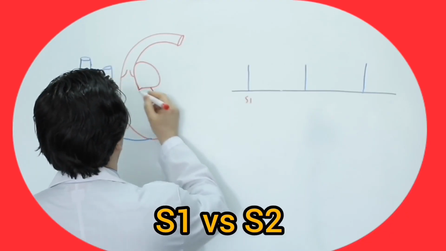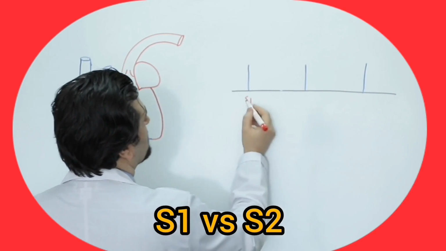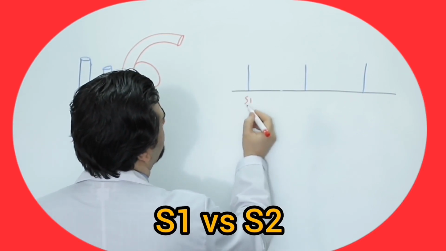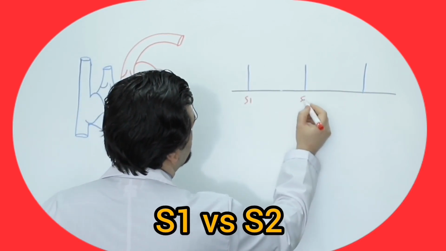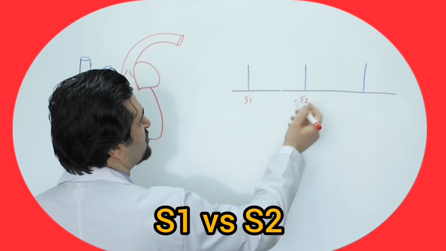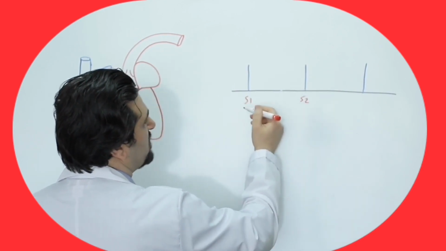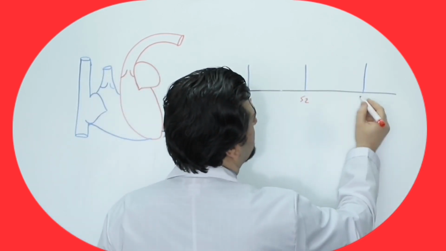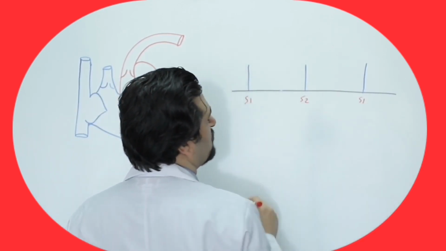S1 occurs due to the closure of the mitral and tricuspid valves at the beginning of systole, and at the end of systole, S2 is produced, which is due to the closure of the aortic and pulmonary valves. This cycle repeats itself. That is, after S2, S1 occurs again.